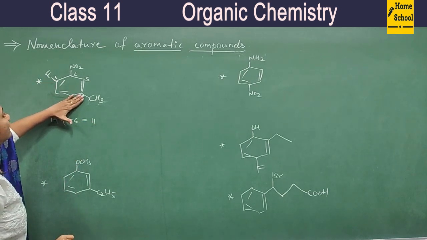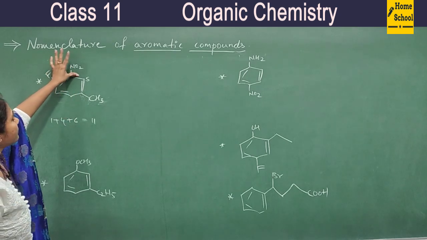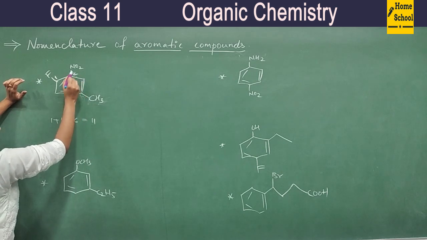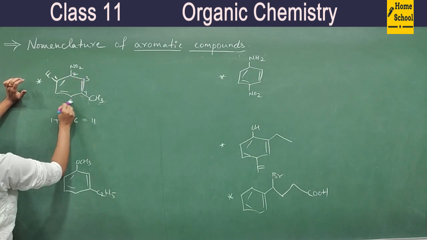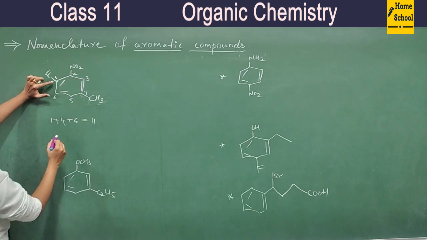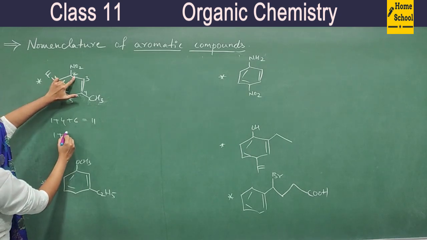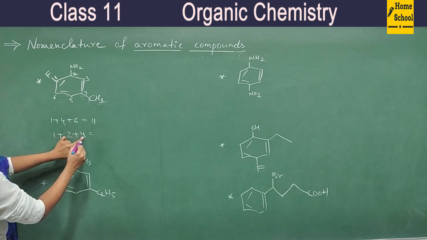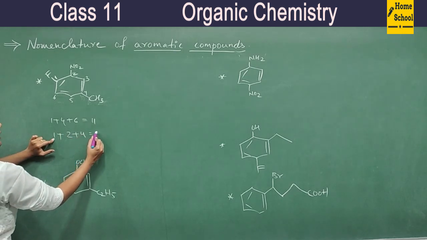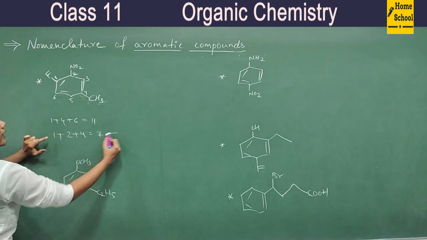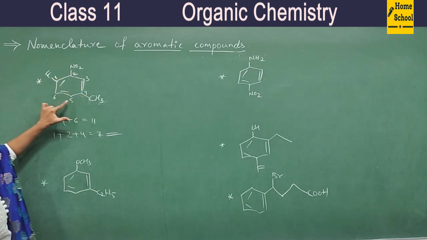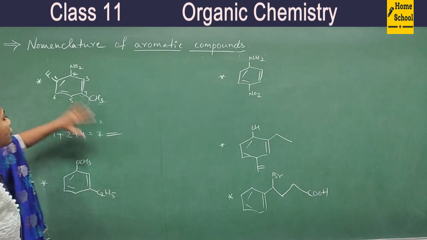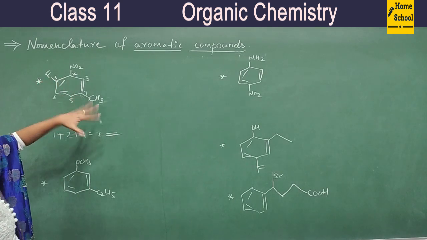But if I follow the other way of numbering, say I give number 2 position for this carbon, then 3, 4, 5, 6, what is the locant you will get? 1 plus 2 plus 4, so 4 plus 2 is 6, 6 plus 1 is 7. So the lowest locant is this way of numbering, and we will follow this way. Now numbering is given, and you just have to write its name.